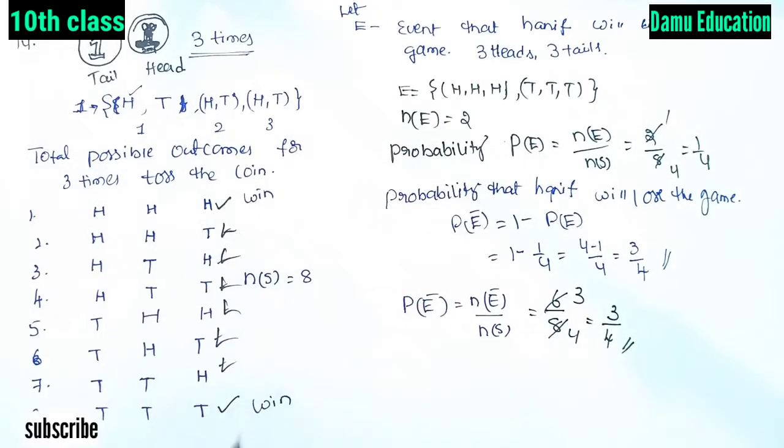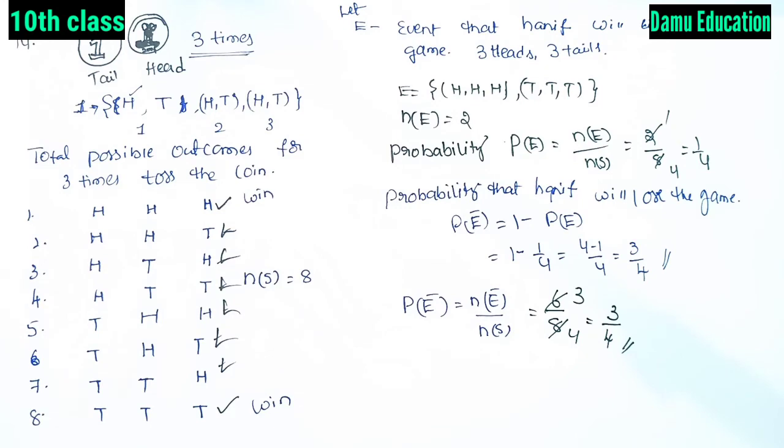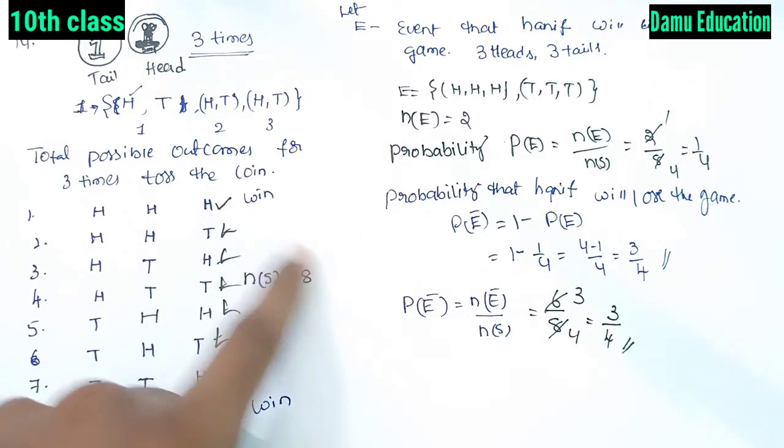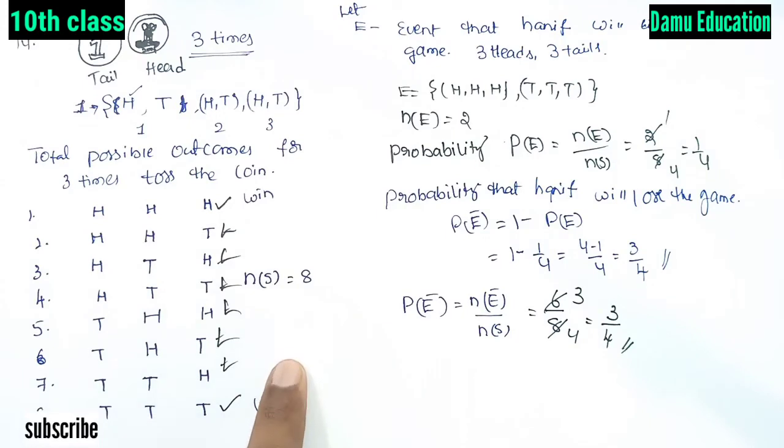So this is the case for 3 tosses. You can also extend it to 4 times, and 5 times also we can extend here.